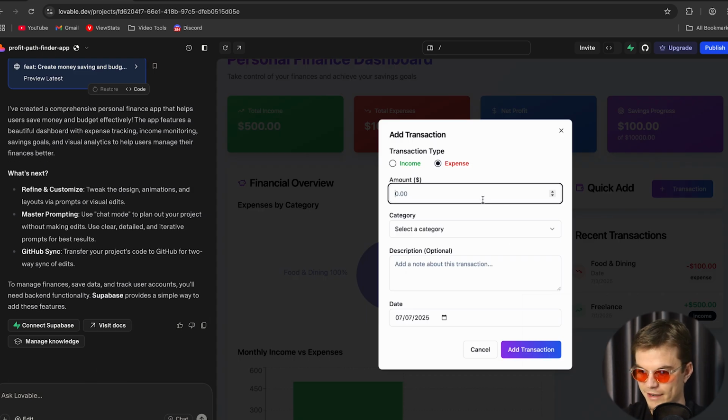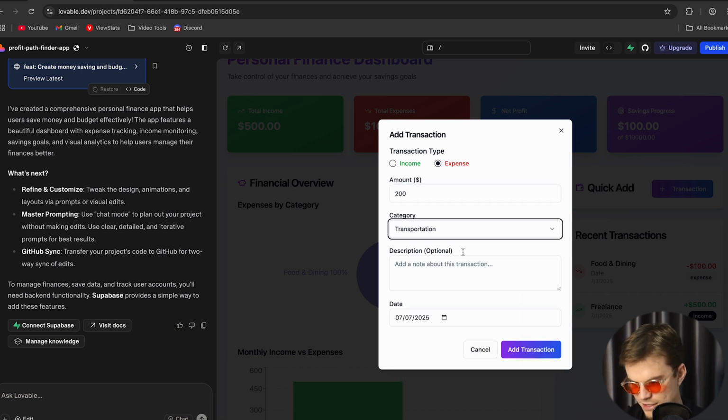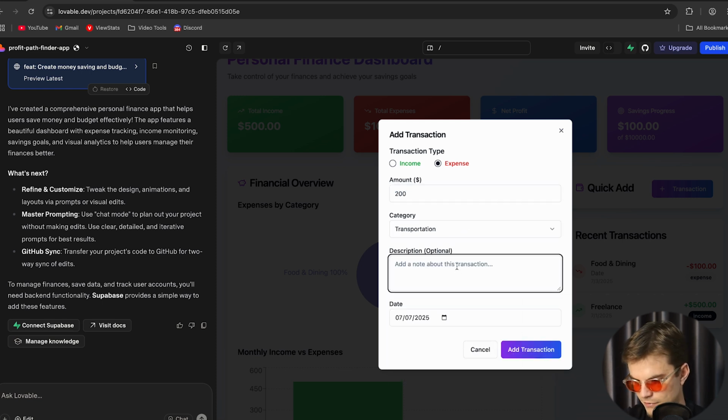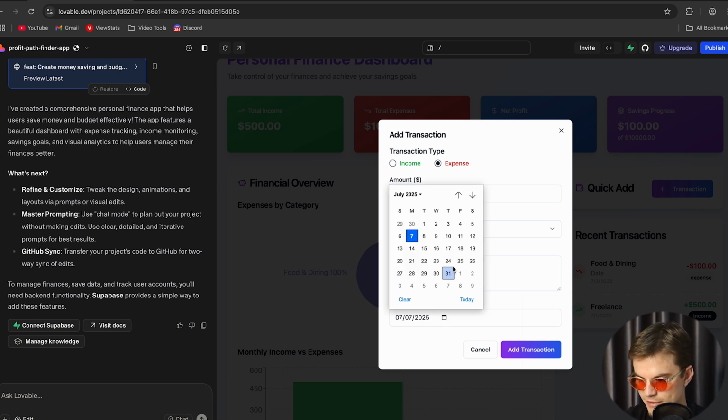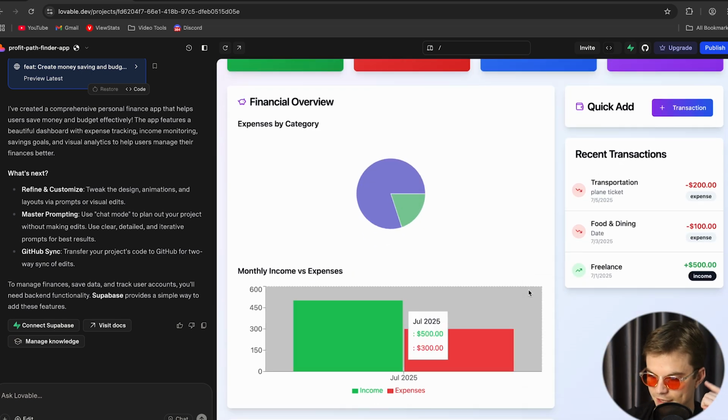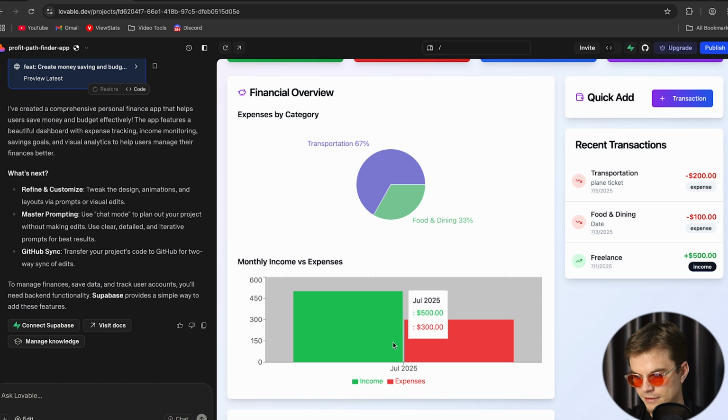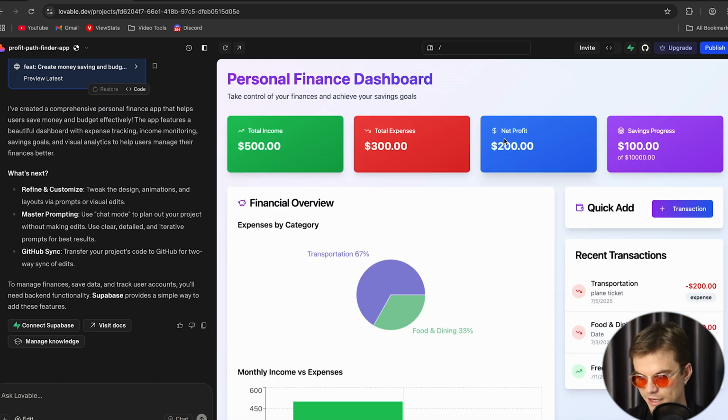Then you can even add in another. Let's say we spent $200 on transportation. Okay, plane ticket. Let's just type in plane ticket. You don't even have to add in these descriptions. Let's say you booked a holiday to Marbella and just add that in. Boom, it adds that in. Now you've got $300 in expenses, $500 income, and you've got a net profit here.